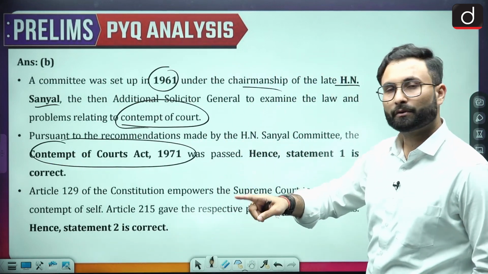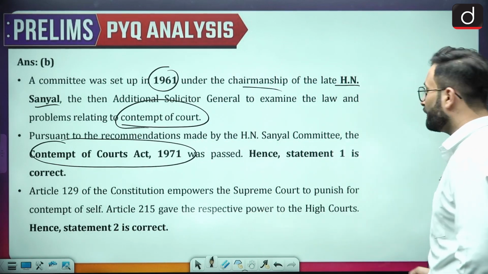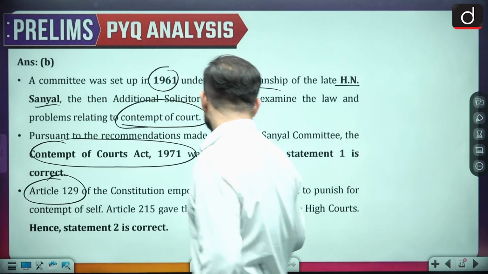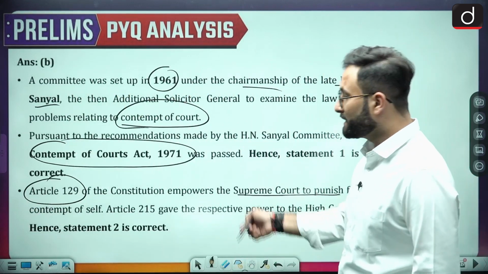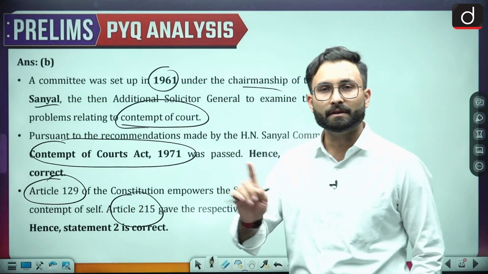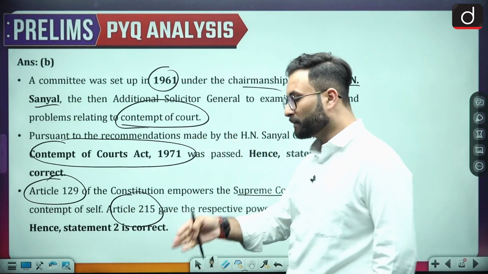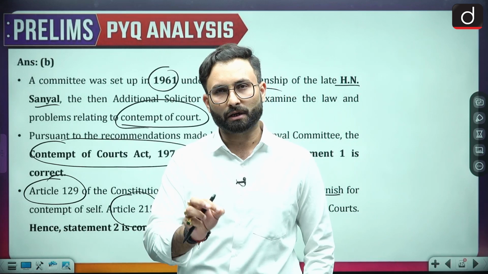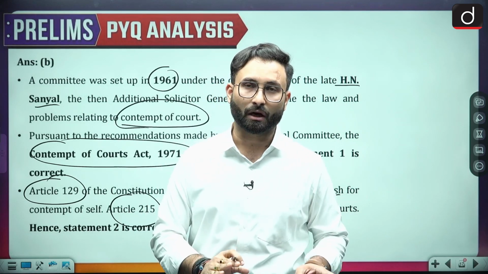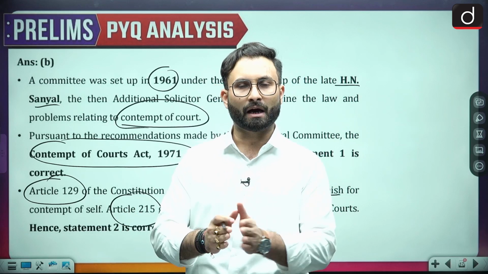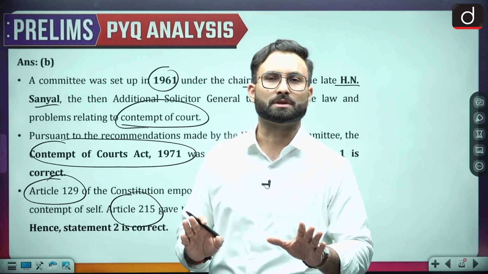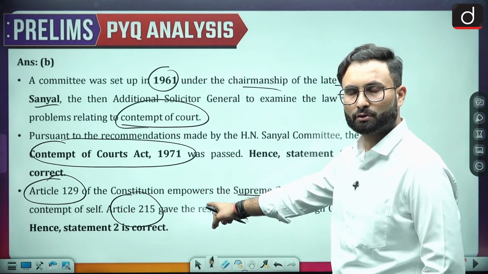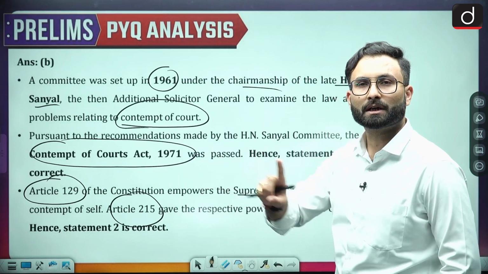Now when we talk about contempt of court, we were talking about the articles. We have seen that Article 129 of the Constitution empowers the Supreme Court to punish for its own contempt, and similarly Article 215 gives the same kind of right to the High Courts. Now when we talk about contempt of the subordinate judiciary, for that the High Court has the right. The subordinate judiciary does not have the right to punish for contempt as of now. Parliament can give such a right by making a law on that, but till now there is no such law. Okay, so Article 129 talks about contempt of court with respect to the Supreme Court, and Article 215 talks about contempt of court in the High Court.